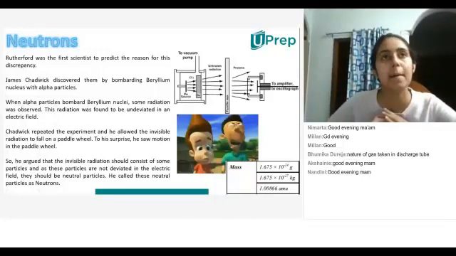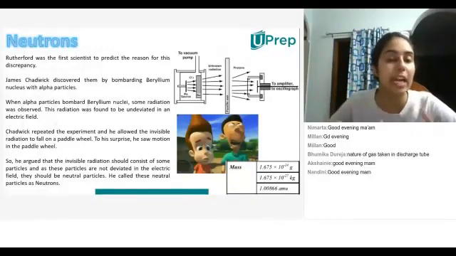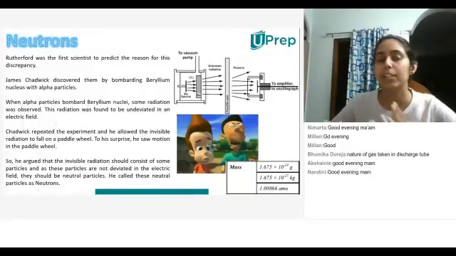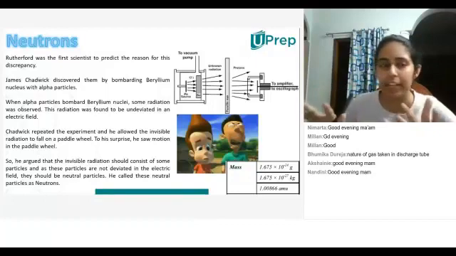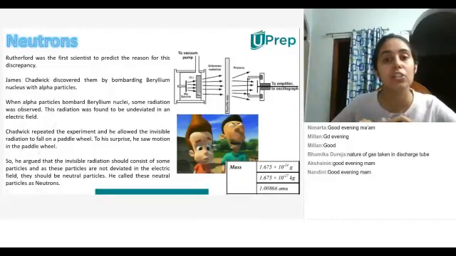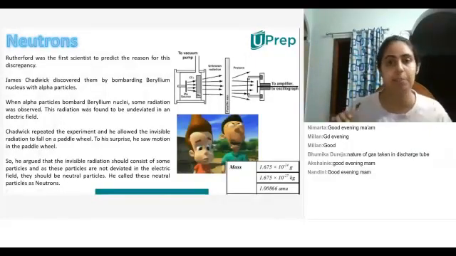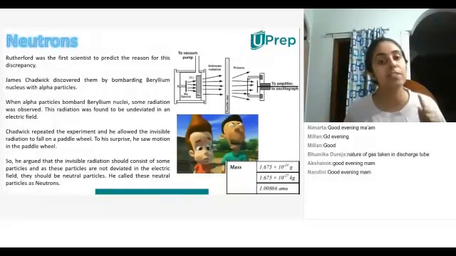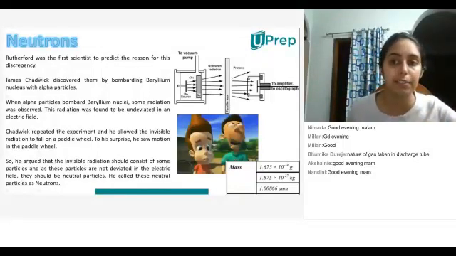So that means there is some particle which is giving extra weight to an atom but not giving any extra charge to the atom. So people started to realize that there must be another particle which has a similar weight to that of the proton, but it does not have any charge. So Rutherford was the first scientist to predict this discrepancy. James Chadwick was the first person to discover neutrons by bombarding beryllium nucleus with alpha particles.